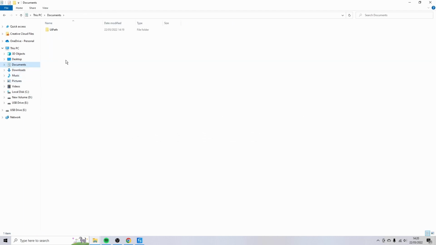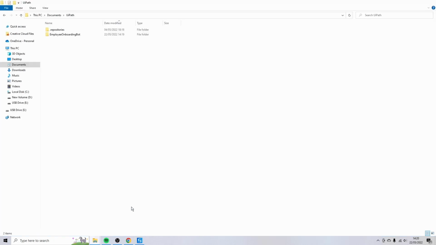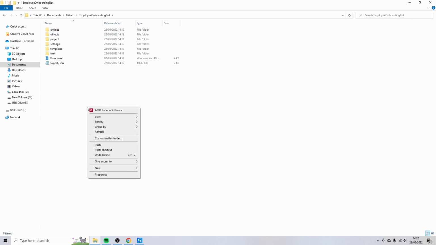And in the Documents folder, you should now have a folder that's called UiPath. And after the project is created, which for me it is, go back to my Documents, UiPath, and now you should see a new folder which is called Employee Onboarding Bot. Click on the folder, and then I'm going to paste the Excel file in this folder.